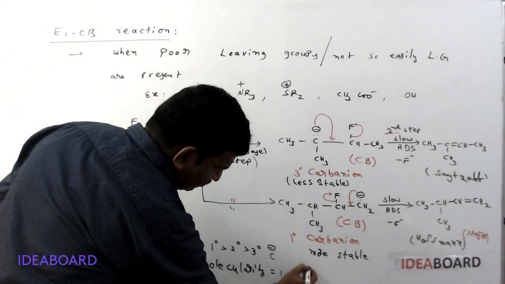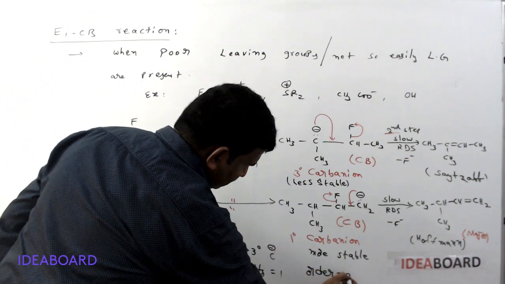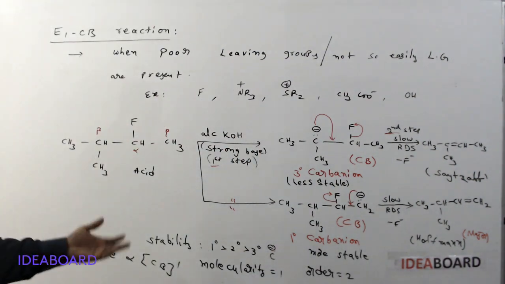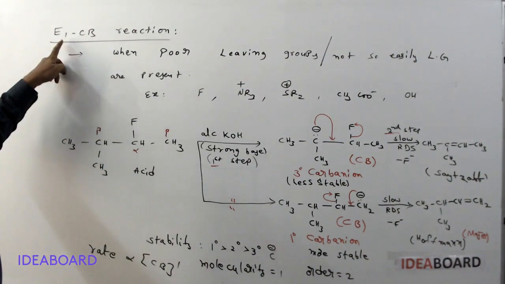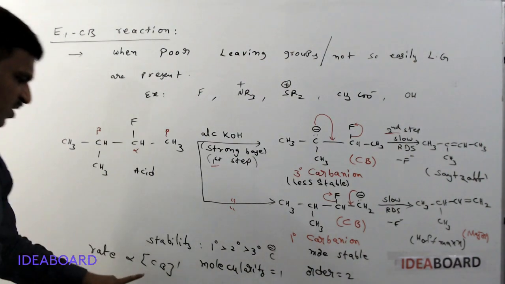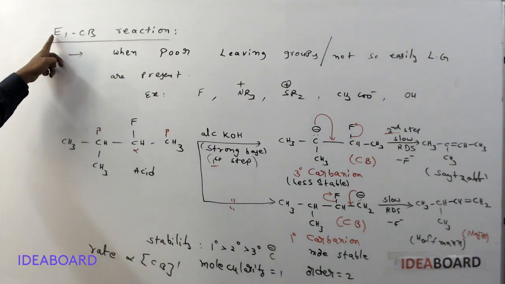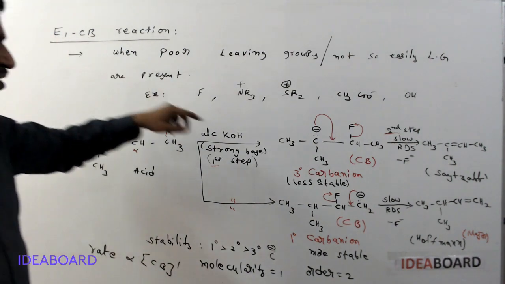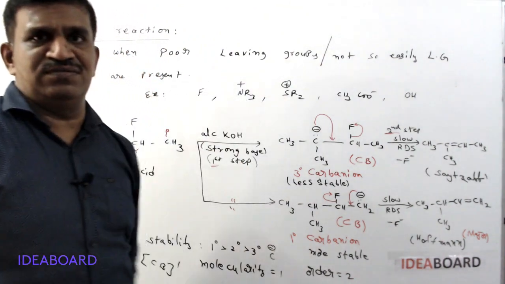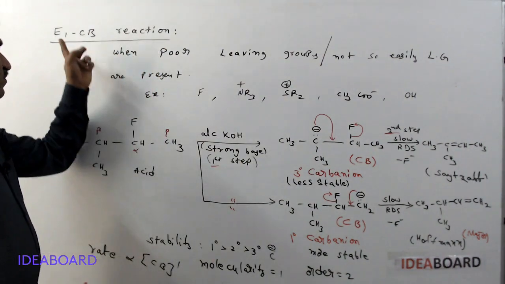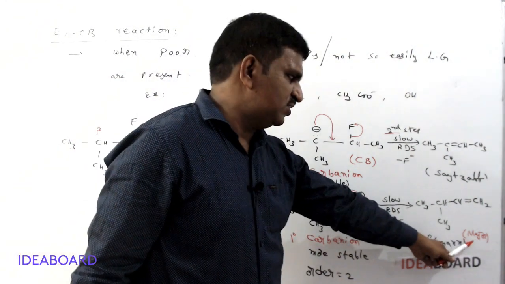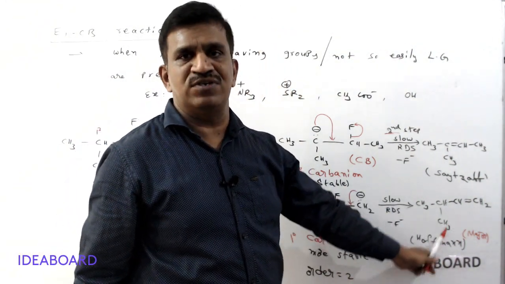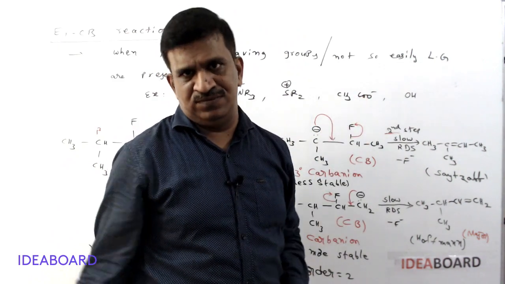But what is the order? Order of reaction is 2. So it is also called as a pseudo first order reaction. So unimolecular, why? Because the molecularity is 1. Unimolecular elimination via conjugate base formation. Okay, that is E1CB reaction. And in the E1CB reaction, what is the major product? Hofmann elimination product is the major product.